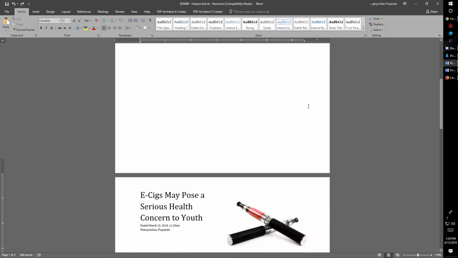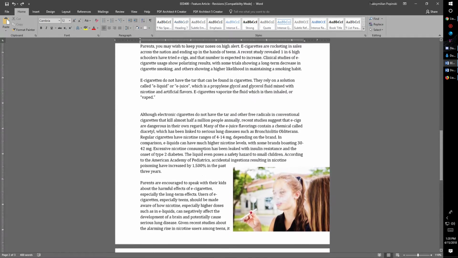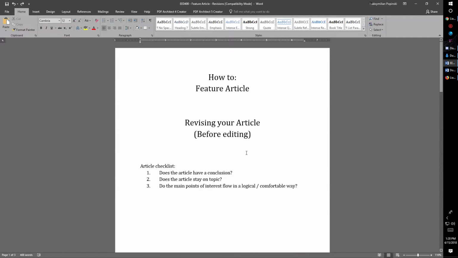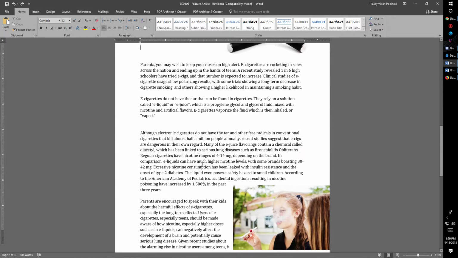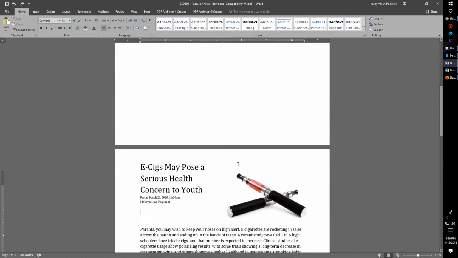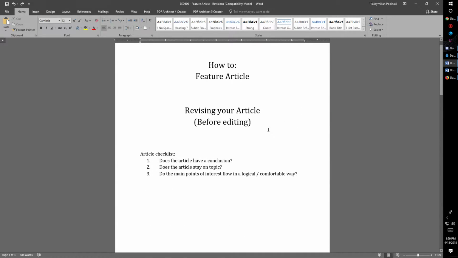Today we're doing one of the most important steps in writing an article, which are revisions. Revisions are making major changes and rearrangements to your article after you finish writing the whole thing. Here's my article down here. I've finished writing it. Now we can move on to the revising process.